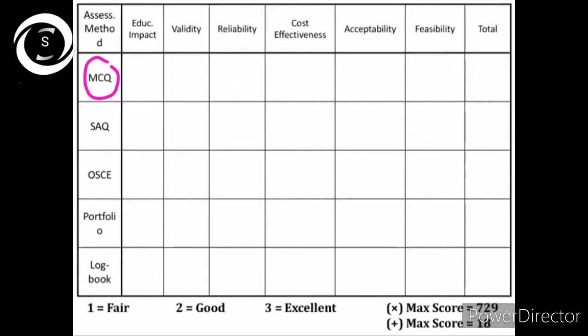Now first comes the multiple choice question. Now MCQs can check any component of professionalism. An MCQ can come like: the ability to work together in a team to achieve a goal is called A. Communication skill, B. Technical skill, C. Teamwork, D. Leadership. So the answer to this MCQ is teamwork. So if you have prior knowledge of professionalism and its attributes, characteristics, only then you can correctly answer.